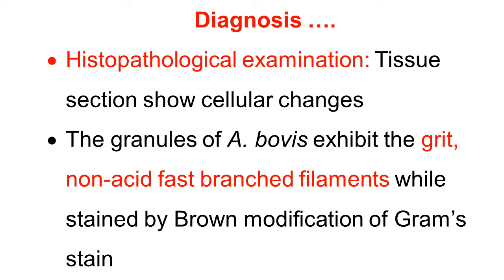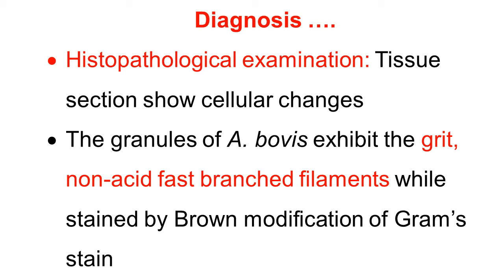Continue with the diagnosis of actinomycosis. The clinician collects a sample and performs histopathological examination in the laboratory. The tissue section shows cellular changes, especially granulomatous changes. The granules of Actinomyces bovis we call sulfur granules because they are hard, just like grit, and yellowish white in color.